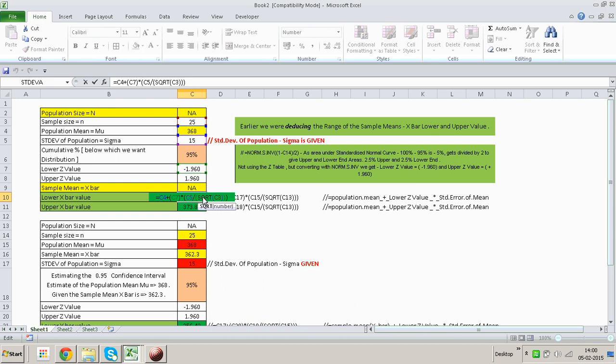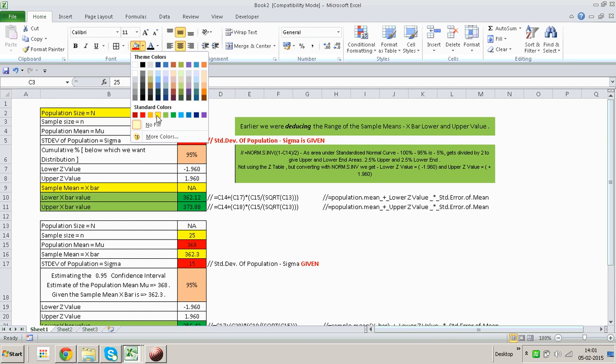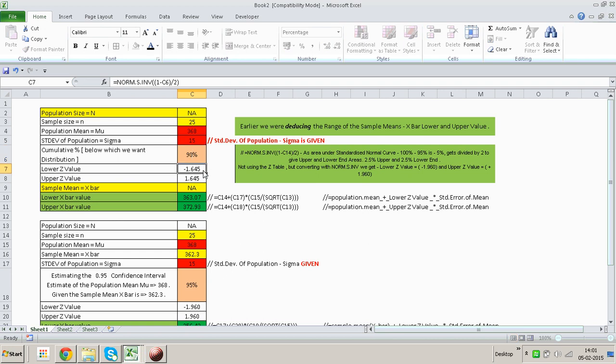And then C5, which is the standard deviation of the population. Again, that is a population parameter and not a sample statistic. So I'll shade these population parameters differently, and the sample statistic will remain yellow. These are basically the inputs over here, and of course, 95% is what we are calculating. If you were to calculate, say, 90%, the Z values would change, and accordingly the X values would change. But let's stick to 95% for the example.